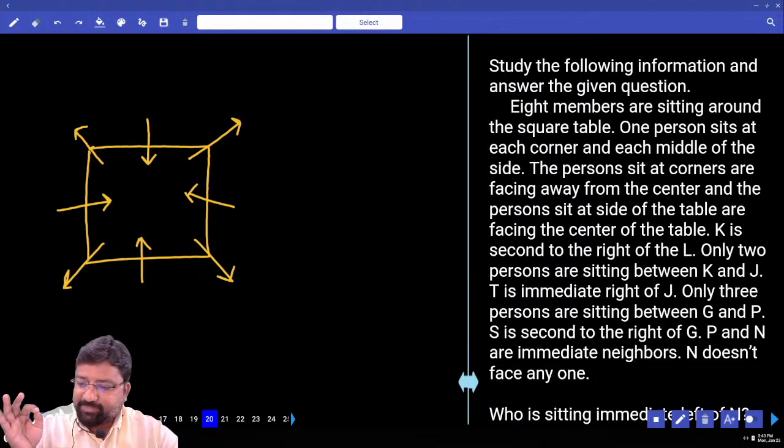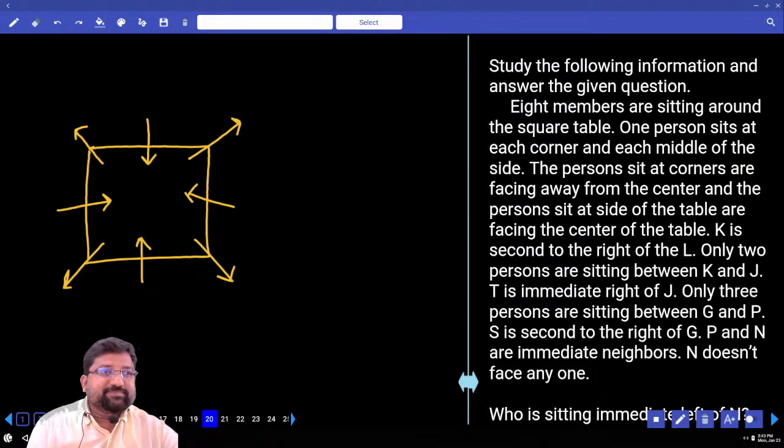Please have some patience. What is the first one? K sits second to the right of L. I don't know where this L is. Next is what? Only 2 people sit between K and J. T sits to the immediate right of J. Only 3 people sit between G and P. This is a good one. Both of them will be in the opposite places. Next, S is sitting to the right of G. P and N are immediate neighbors.